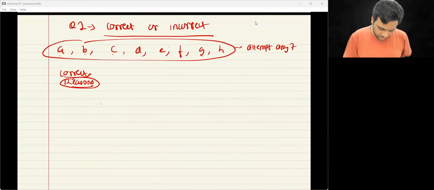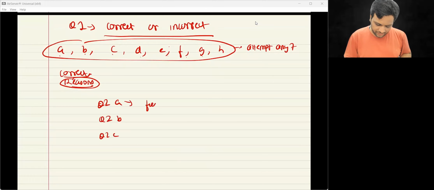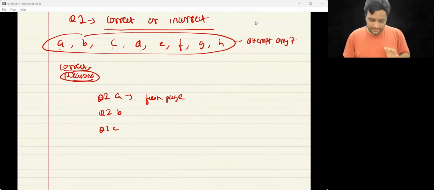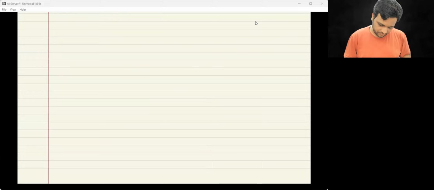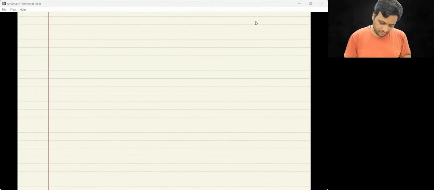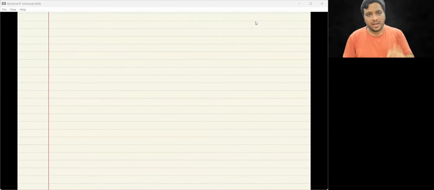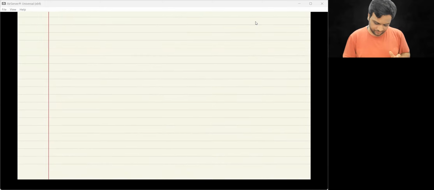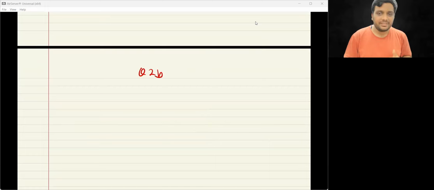Then what you will do is question 2A. If you are attempting question 2A, because you know it, then from questions 2, 3, 4, 5, 6 you can also leave one option. So question 2A, 2B, 2C, all of this should be on a fresh page. Say you have taken question 2A on a fresh page after question number 1 is over. Let me show you. All right, let us say you took question 2A. Leave this page. If you know it, attempt it; if you don't, leave it. Then question number 2B, compulsorily take it on a fresh page.